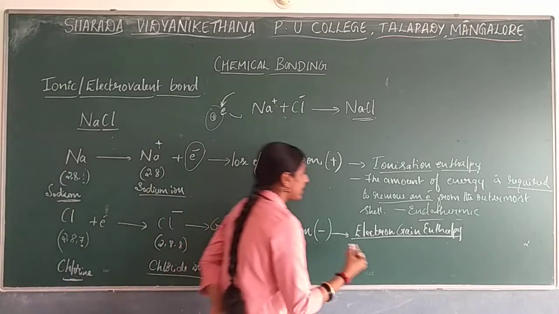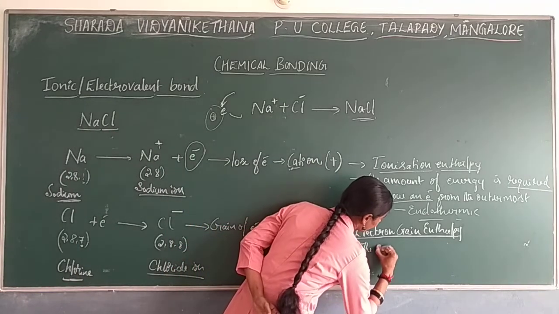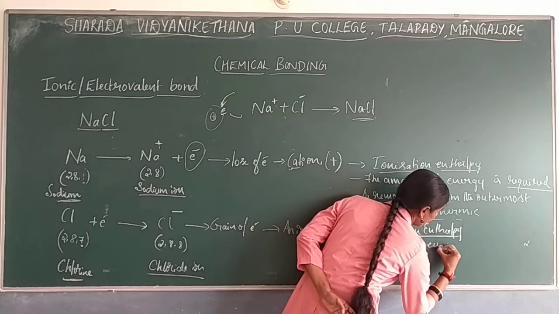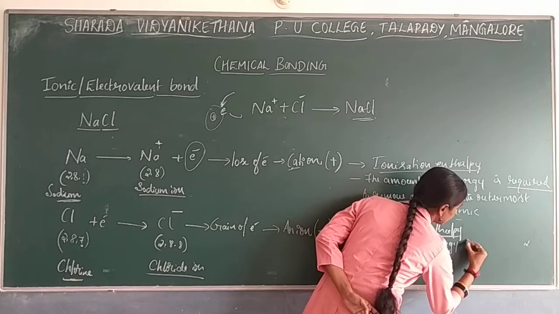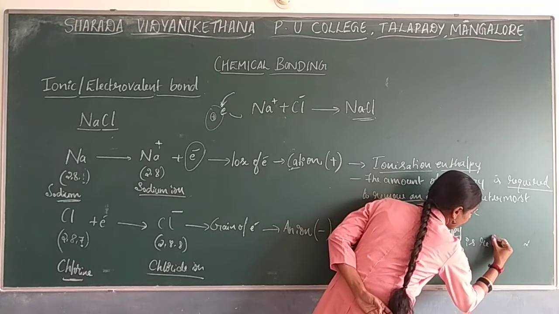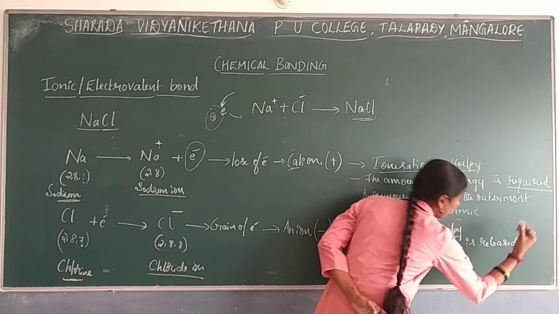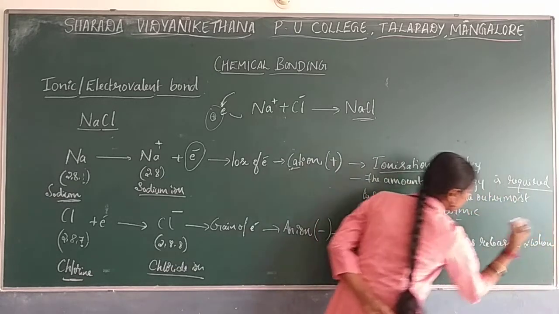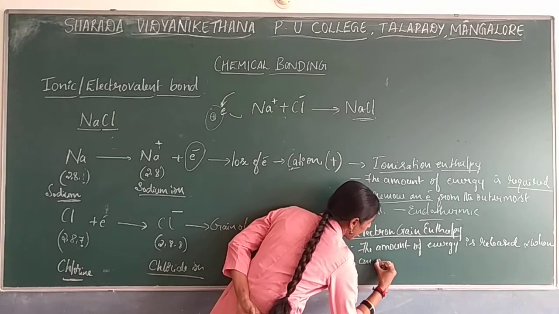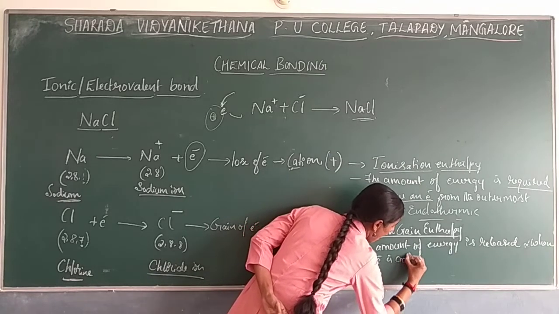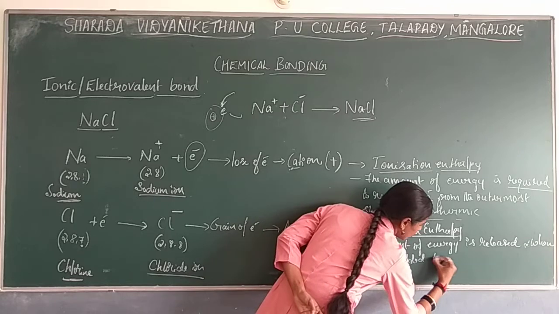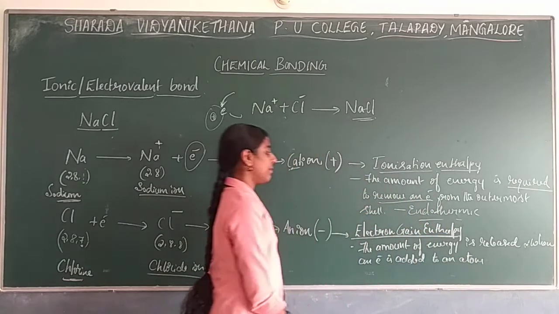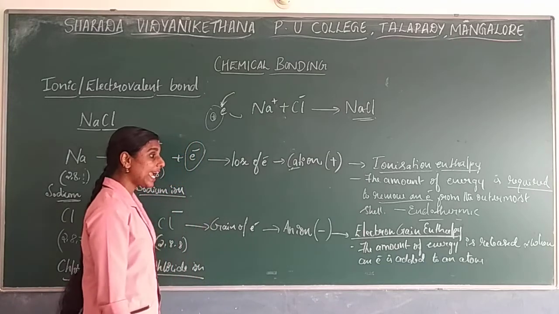So here you can write: the amount of energy is released when an electron is added to an atom. So by then it will be considered as electron gain enthalpy.